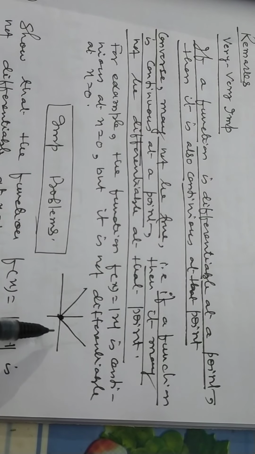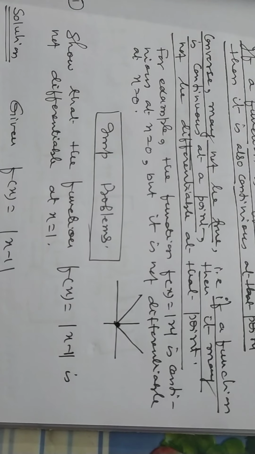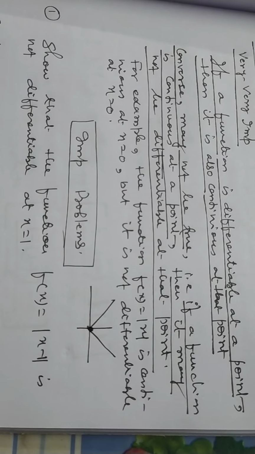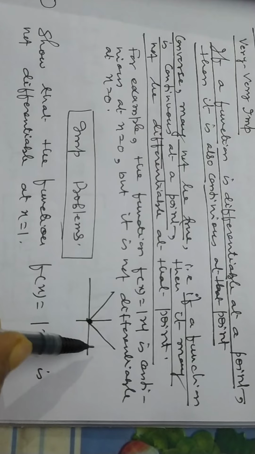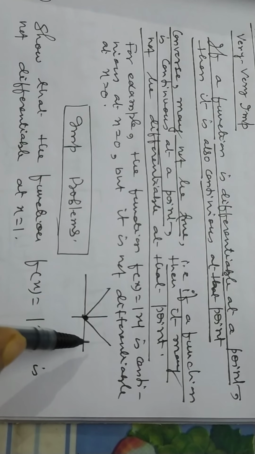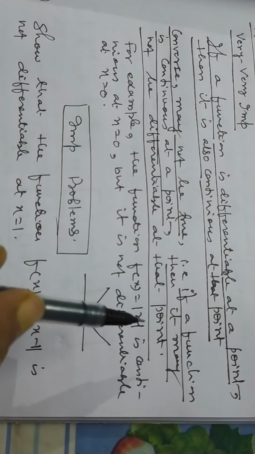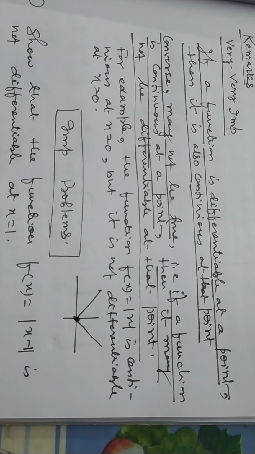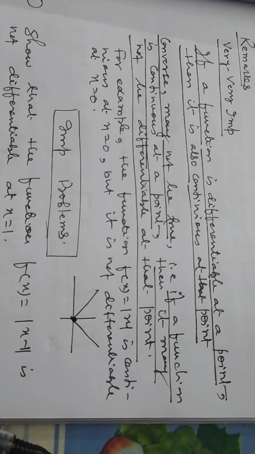My dear students, in this way, we will get ideas about the differentiability of a function. Now, for the purpose of examination, this point is very, very important. Multiple types of questions will be asked from this concept: it is not necessary that a continuous function is differentiable, but a differentiable function is continuous.